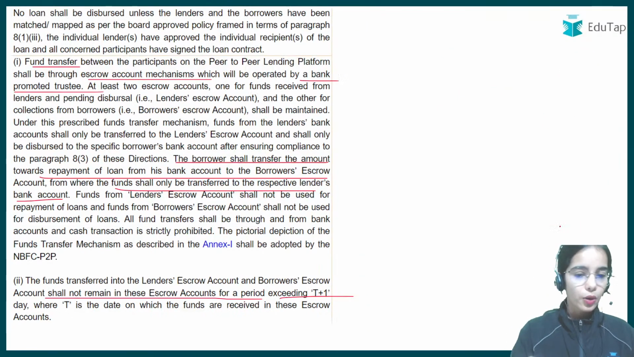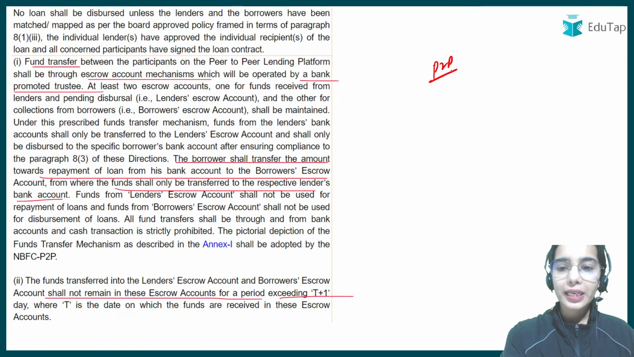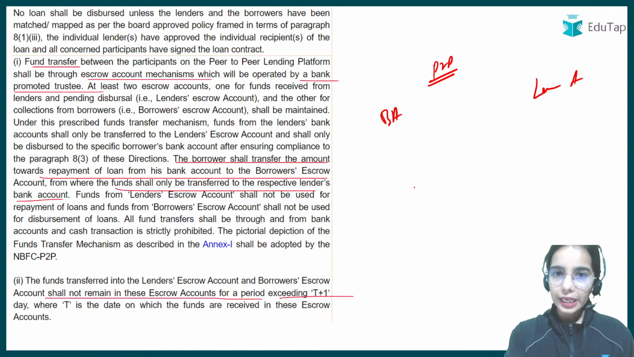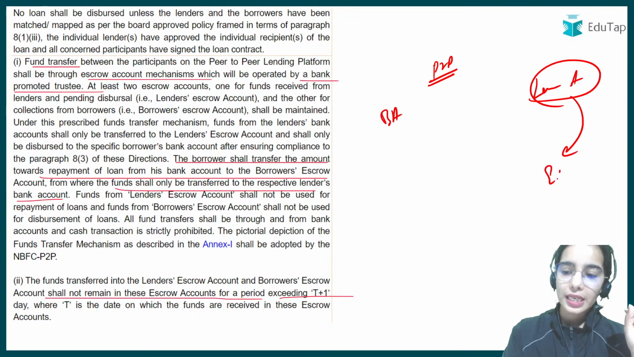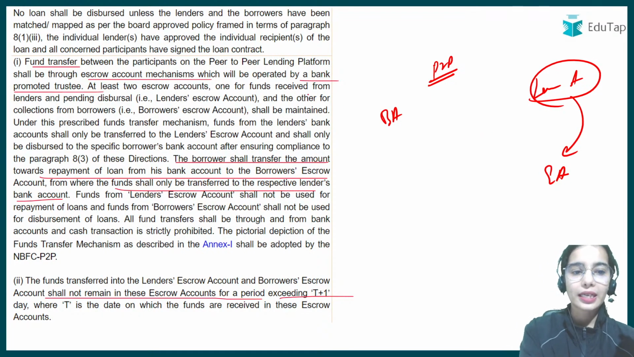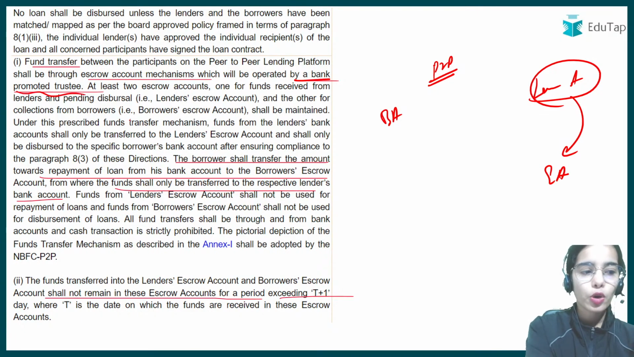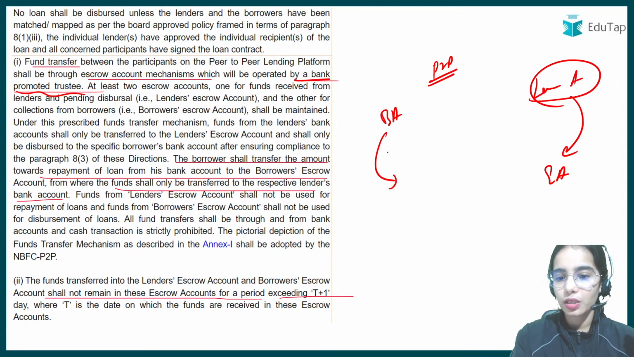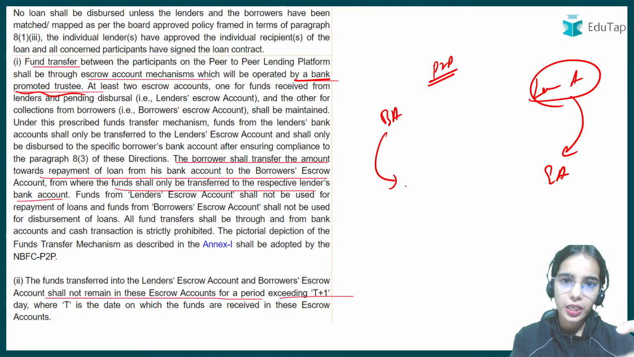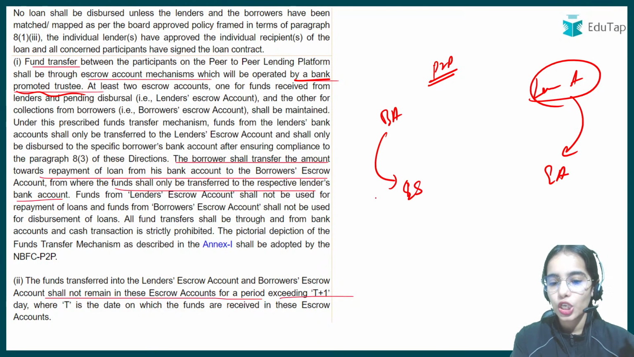Okay. Now, through the peer-to-peer lending platform, the lender account and the borrower's account will not be connected. The lender will be sending the money to the escrow account, a third-party account that is managed by the bank promoted trustee, and the borrower should also be transferring the repayments to an escrow account. So this is a borrower escrow account and the lender escrow account.